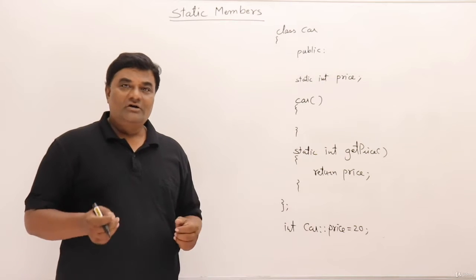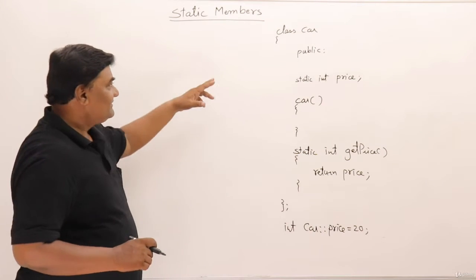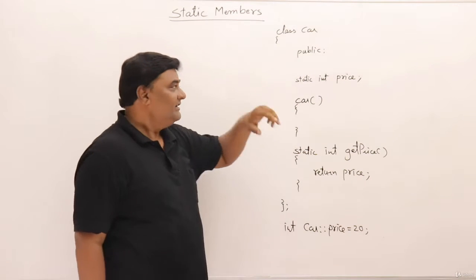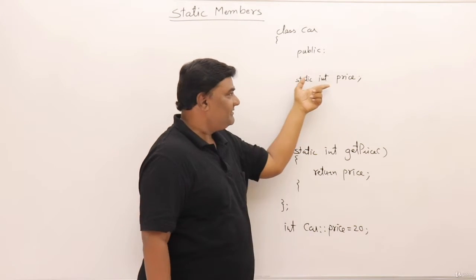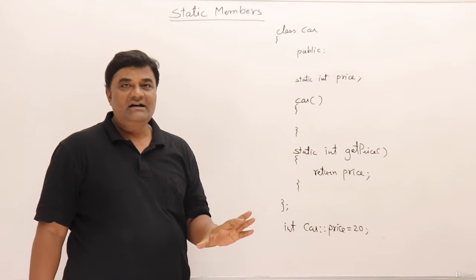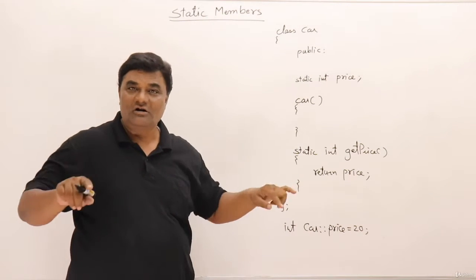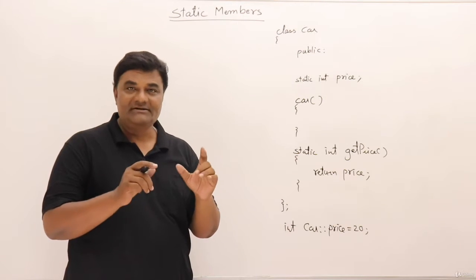Now, for the example of a static member, I have taken a class called car. It is having many members. We are not concerned about that. Just I have one static member, that is price. See, every car will have price, but the price is a common variable for all the cars of that particular